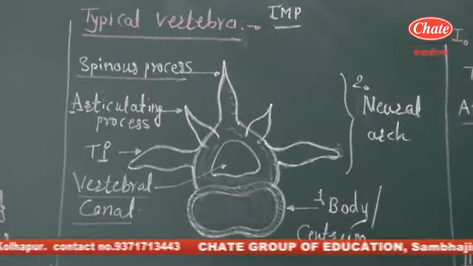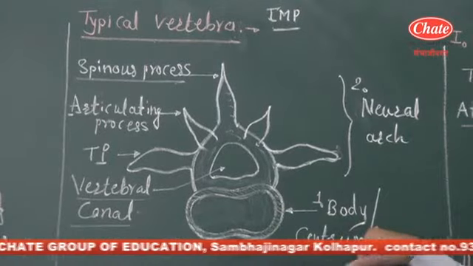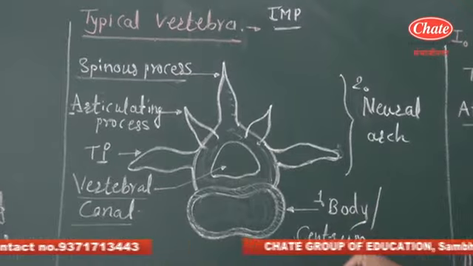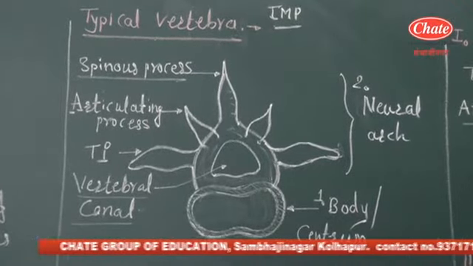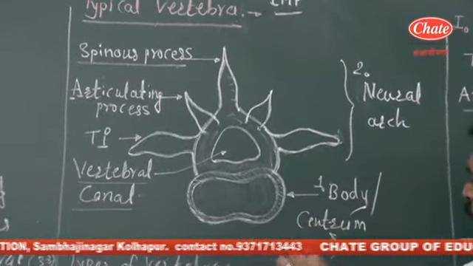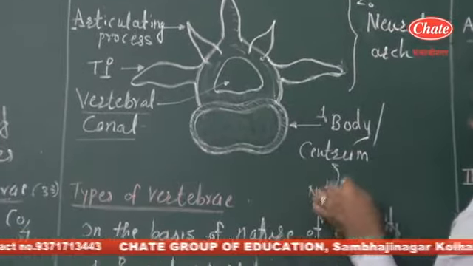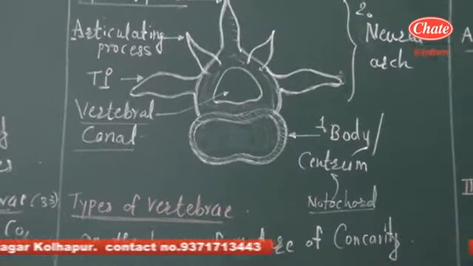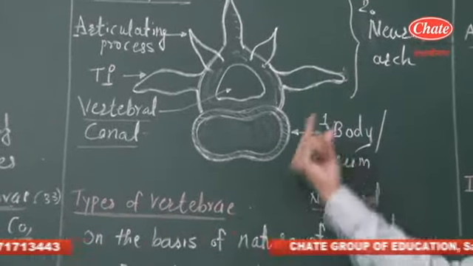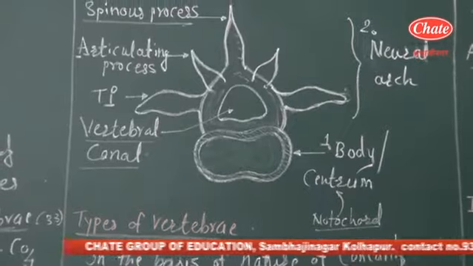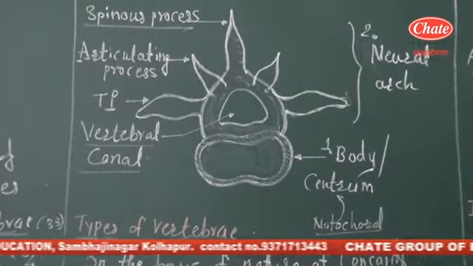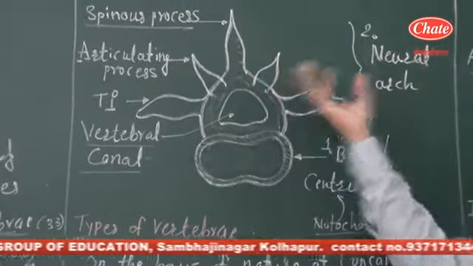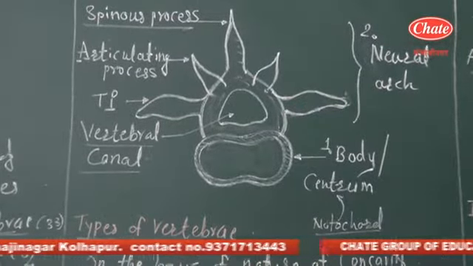So the important parts of any vertebra are the body and the neural arc. When we focus on the body or the centrum, this body or centrum is derived from the notochord. MCQs may be asked in the NEET examination: which part of the vertebral column is developed from the notochord? That is the body or centrum, which is present at the ventral side, while the neural arc, having the processes, is present at the posterior side.